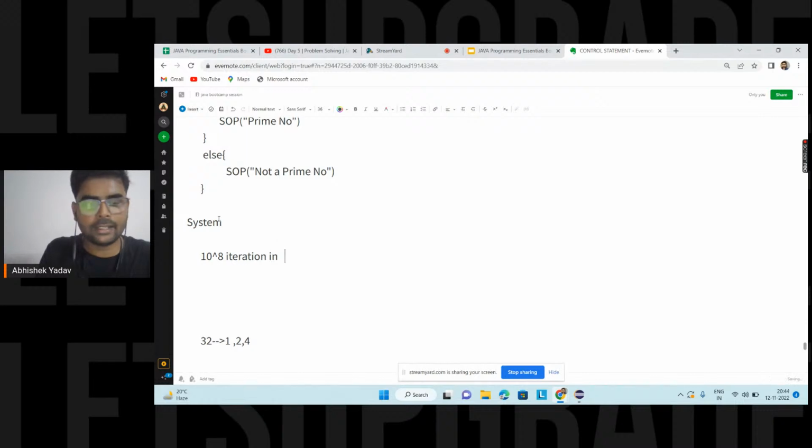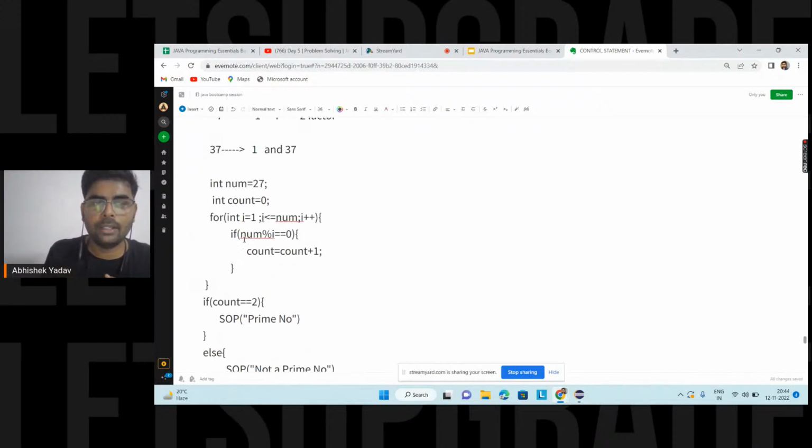I have a system, and the processor says, I will do 10 to the power 8 iterations in 1 second. Iteration is what? The number of times the body of the for loop will get executed. That is called iteration. Right, everyone?